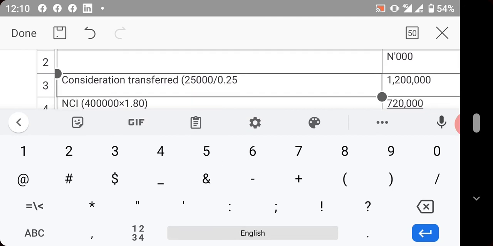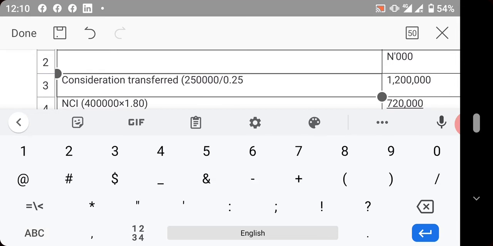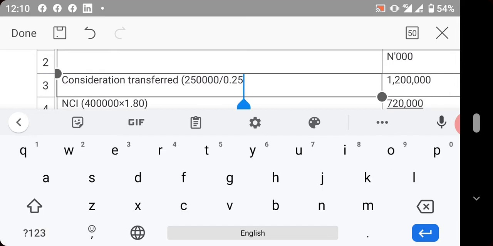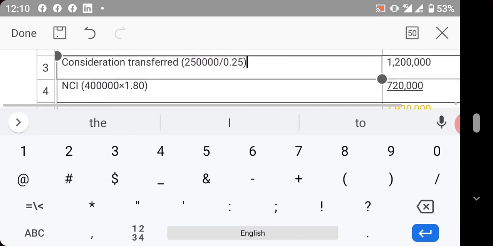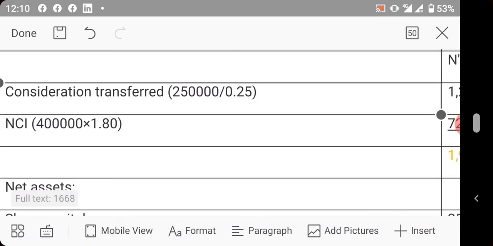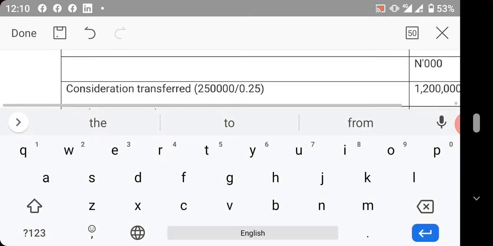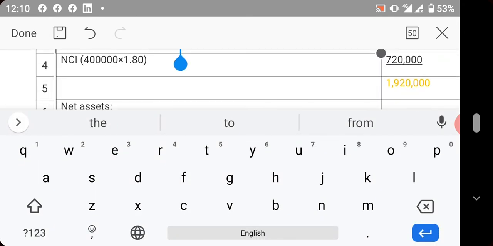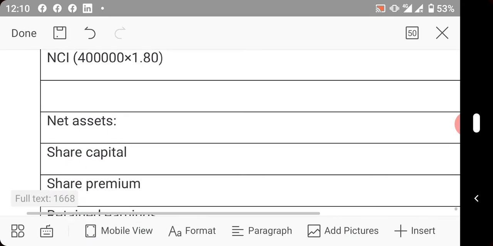You understand? Good. That will give us 1 million shares. And they told us in that question that the holding company acquired 600 shares. So 600 shares out of 1 million shares, the balance will give us 400. So that is how we got 400,000. I hope you are there.